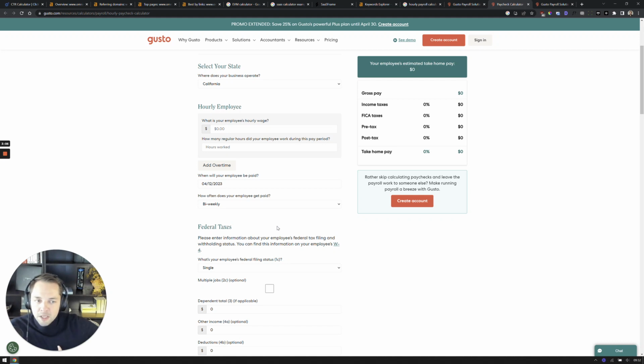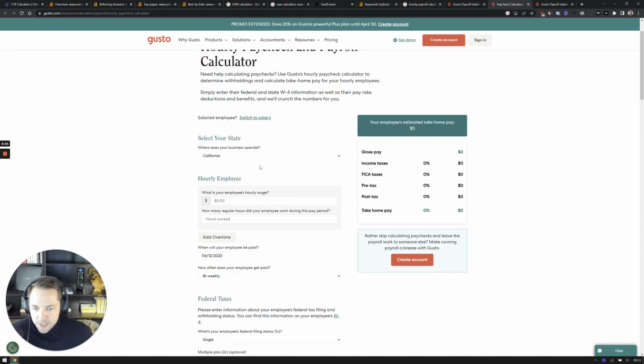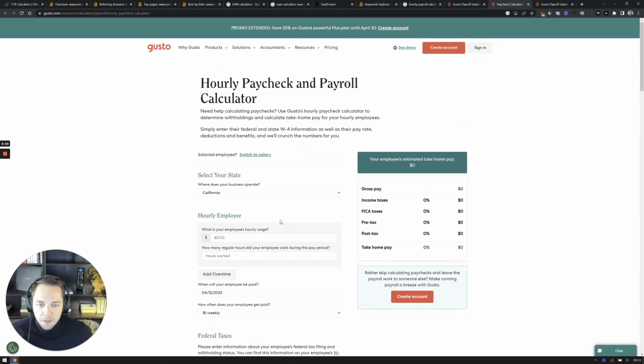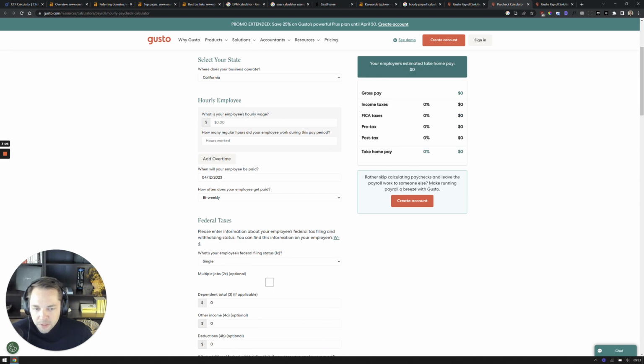So if you have some type of calculation functionality internal to your product that you can maybe just make external on the website and map back against search volume, you can use that potentially for acquiring links and also for customer acquisition, just like Gusto does here. So it's kind of showing off the calculator and its ability itself. But over on the right-hand side, they have a clear call to action here. Rather skip calculating paychecks and leave the payroll work to someone else, make running payroll a breeze with Gusto.